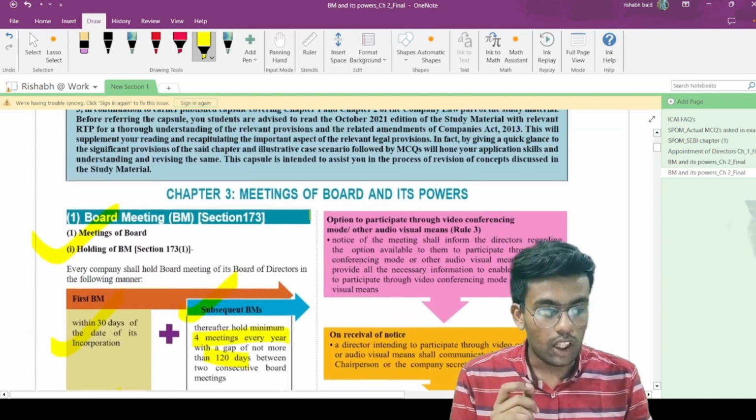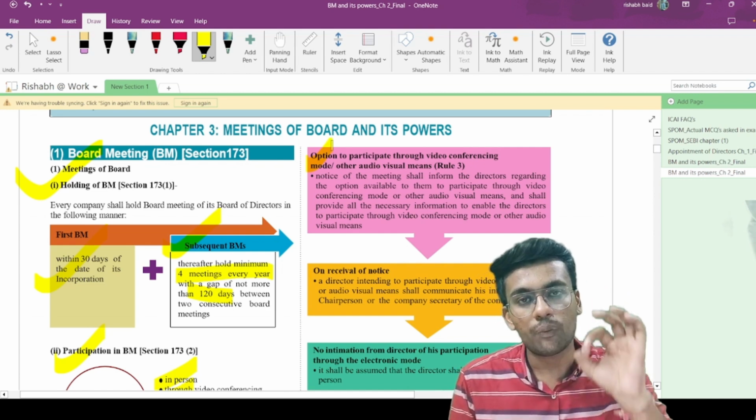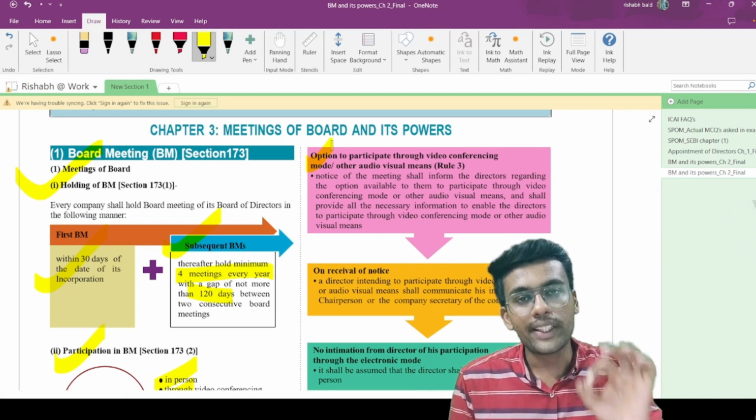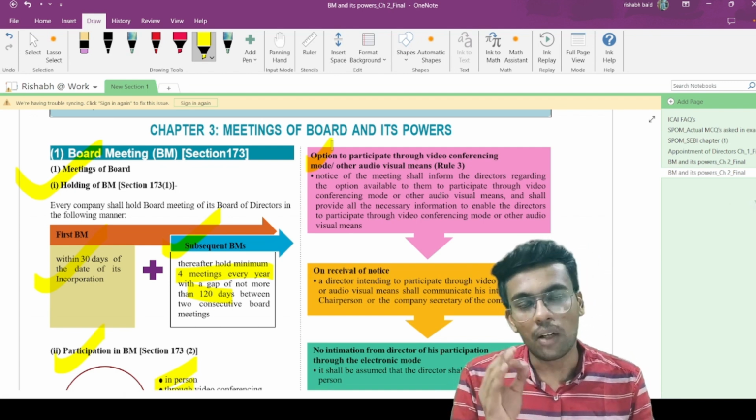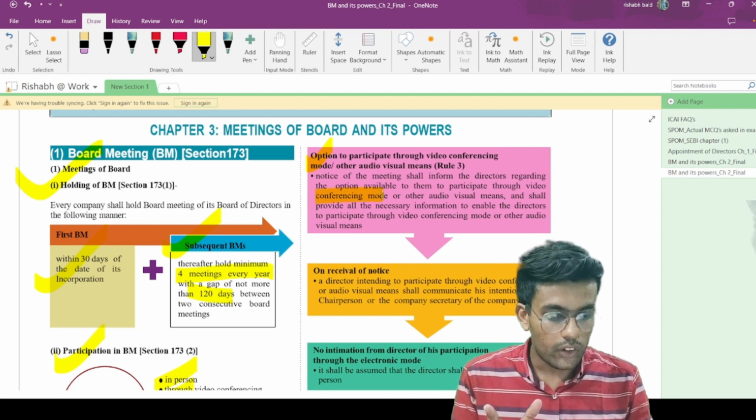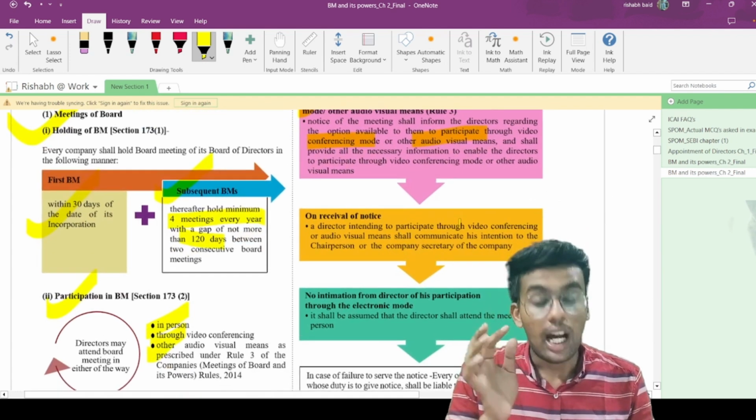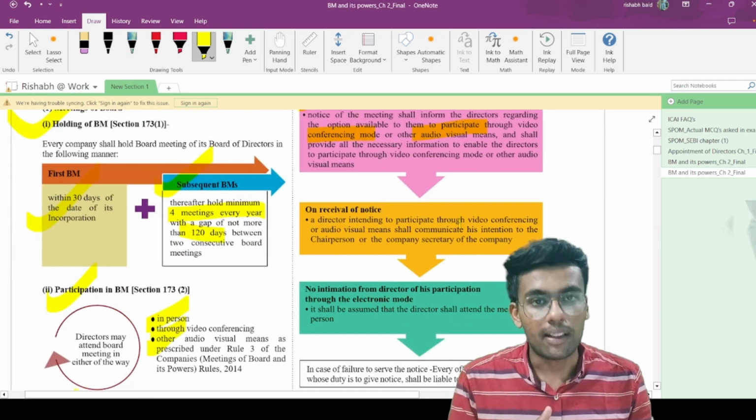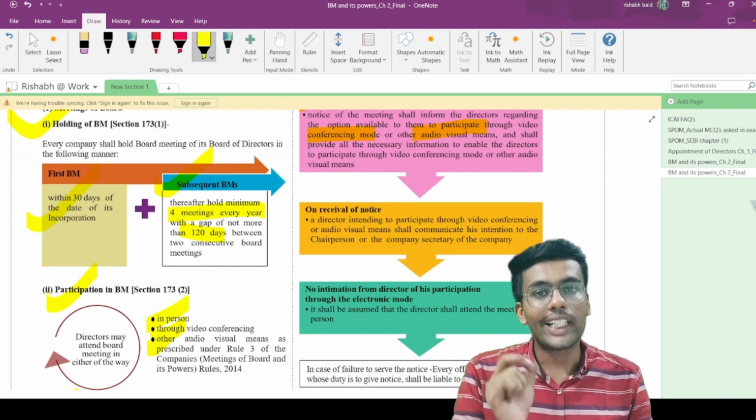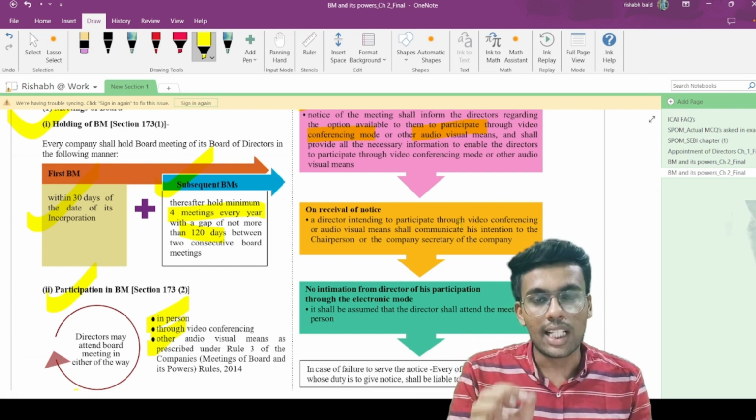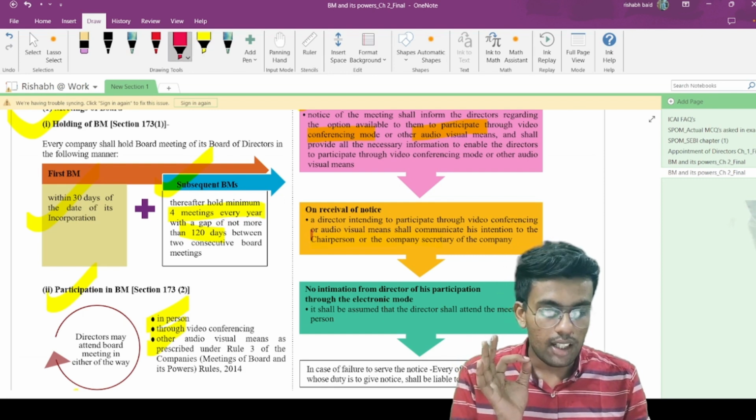Now moving on to the option to participate through video conferencing. Every notice shall also provide the director the option to attend the meeting by way of video conferencing or other audio visual means, and it is to be provided to the director. Upon receipt of the notice from the company, the director shall intimate his intention to attend the board meeting to the chairperson or the company secretary of the company. Either of them it is to be served.